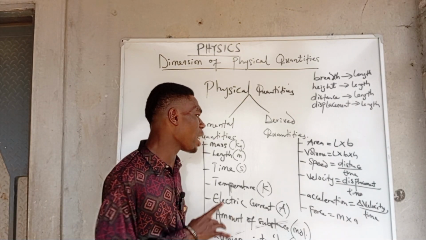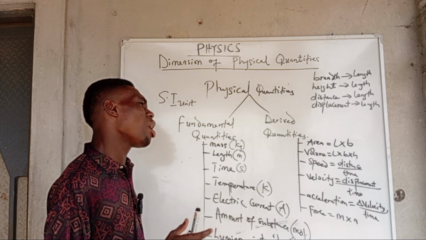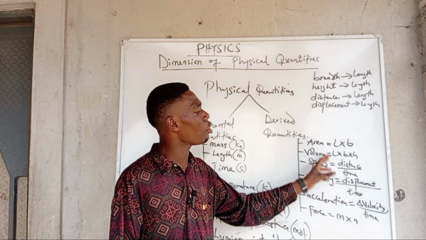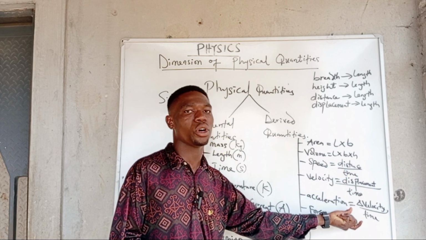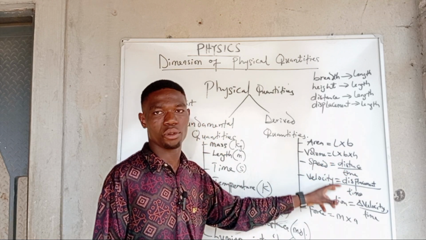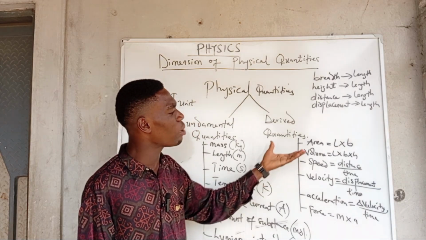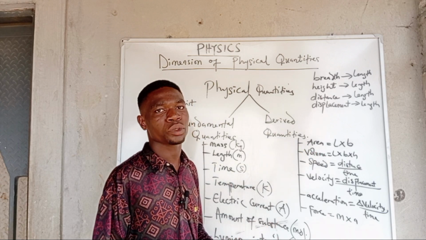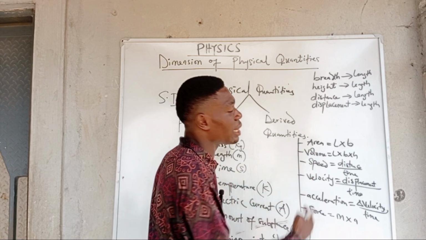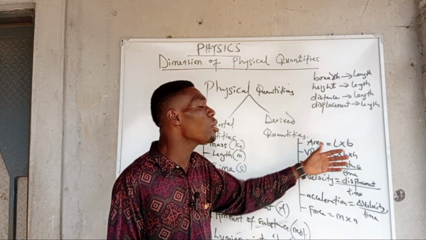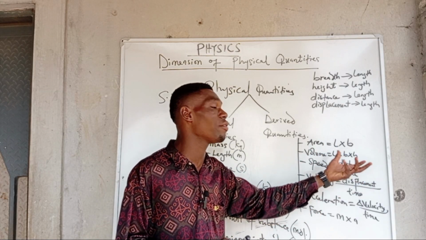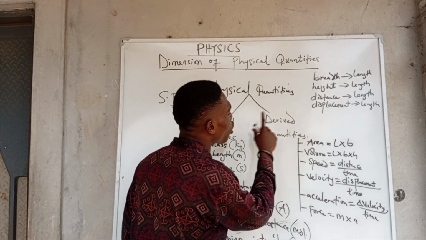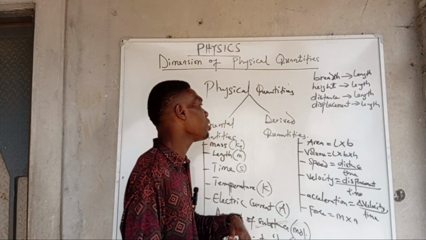One thing I would like you to keep in mind is that there are no direct formulas for the fundamental quantities. However, there are formulas for the derived quantities I've written. So if I ask you, what's the formula of area? You tell me the formula of area is length times breadth. That is the derivation of area. Are we together? And volume is length times breadth times what? Height. That's the formula of volume. Speed is equal to distance over time. That's the formula of speed, because it is gotten from deriving the derived quantities.